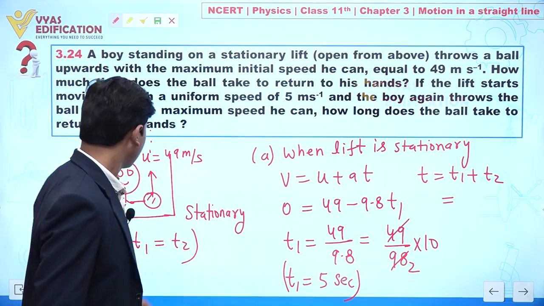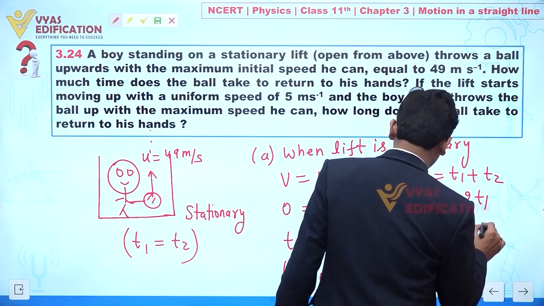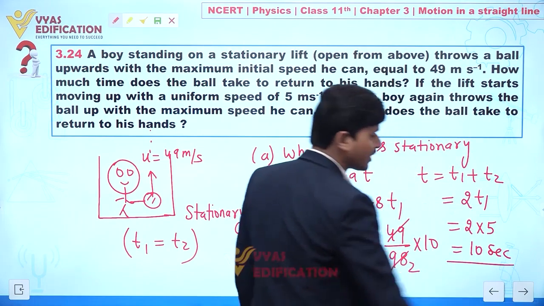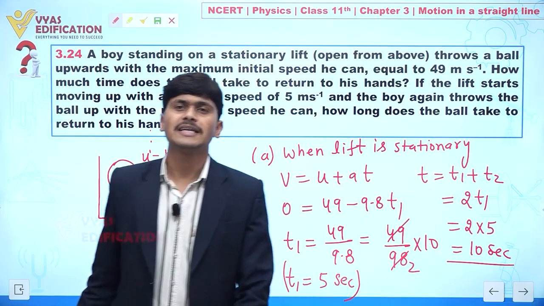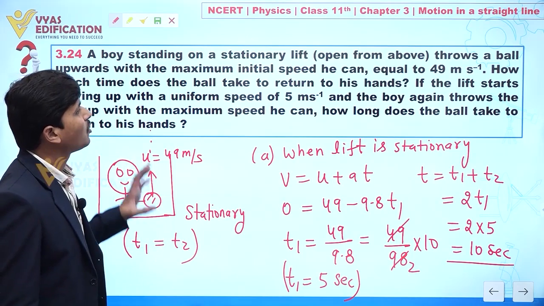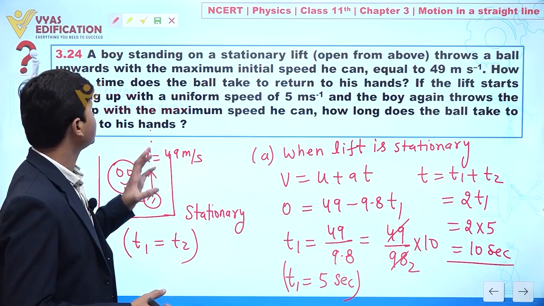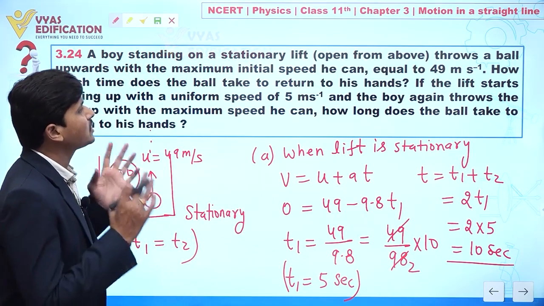So t1 plus t2, we can say this is equal to twice of t1, and this is given by 2 into 5, so we can say this is 10 seconds. Clear. So we can say this t is 10 seconds, clear to everyone. So now the boy again catches that ball in 10 seconds. Clear everyone? Now the situation changes.